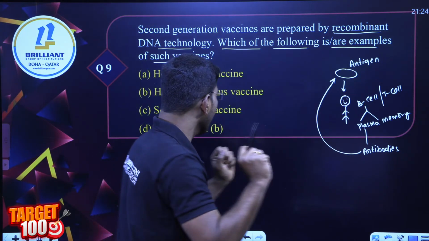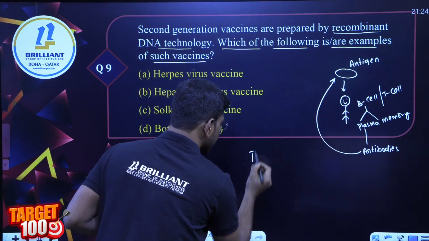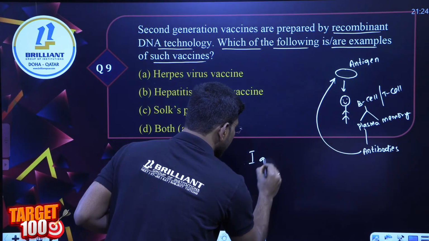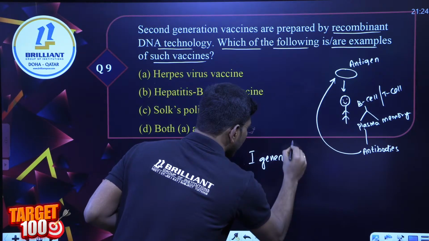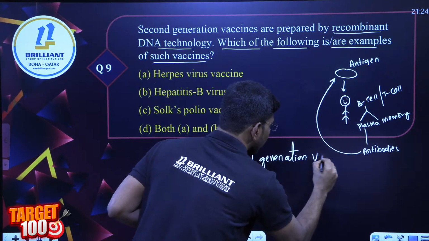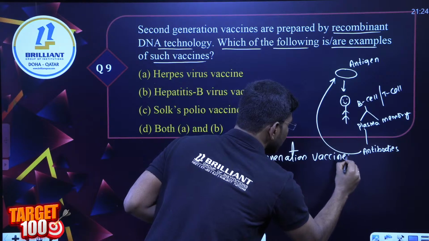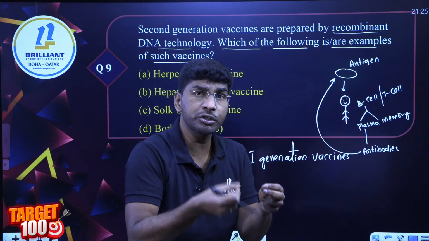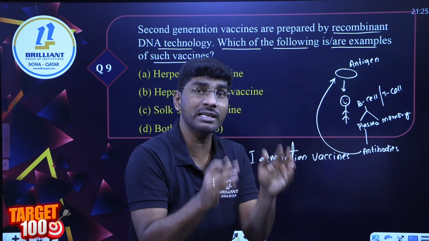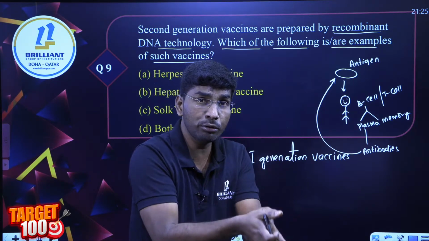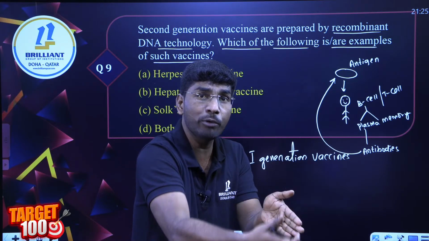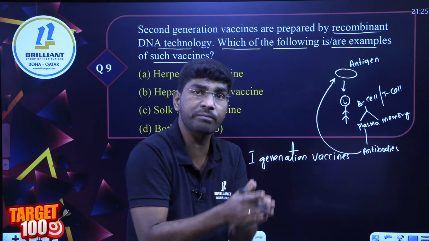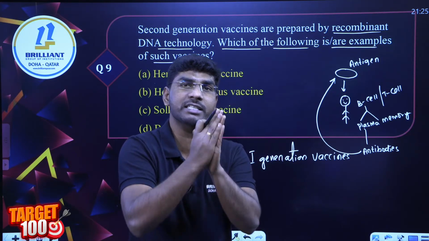Now look here, the first generation vaccination. If you introduce a weakened or killed pathogen into the body to create antibodies and activate our immune system, we call it first generation vaccination.